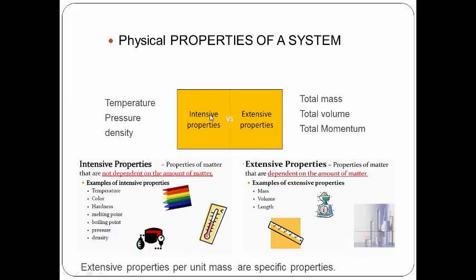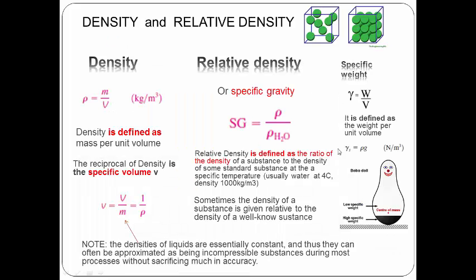Properties of a system. We have intensive and extensive properties. Intensive properties: temperature, pressure, density. Basically, they are not dependent on the amount of matter. Meanwhile, the extensive properties are dependent on the amount of matter. As an example, we have total mass, total volume.